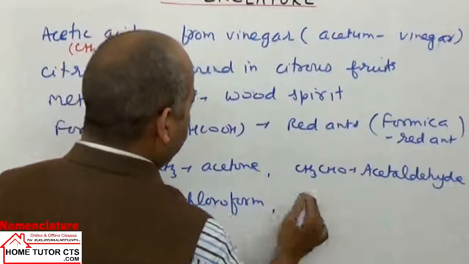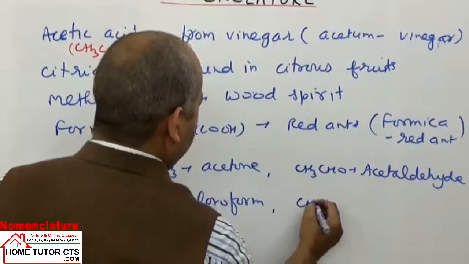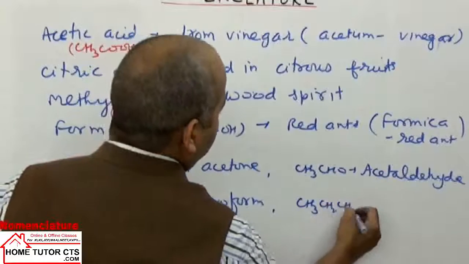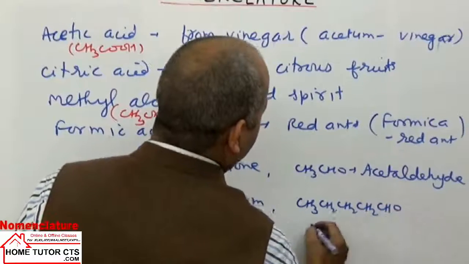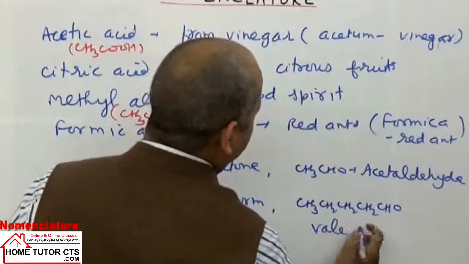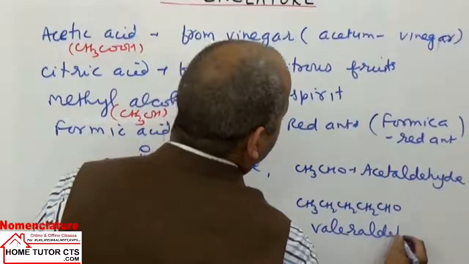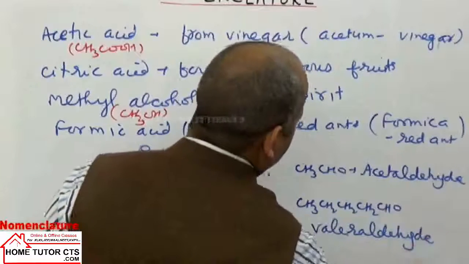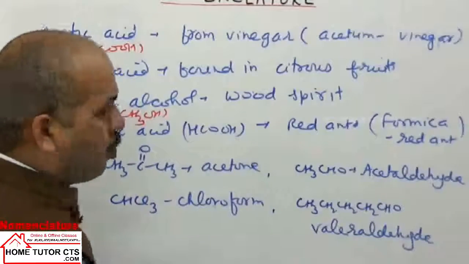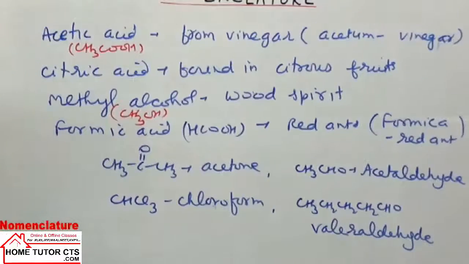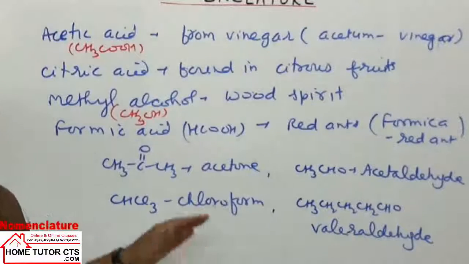We can take then CH3CH2CH2CH2CHO. It is called valeraldehyde. So we will take a list of more common organic compounds once we introduce the different functional groups.